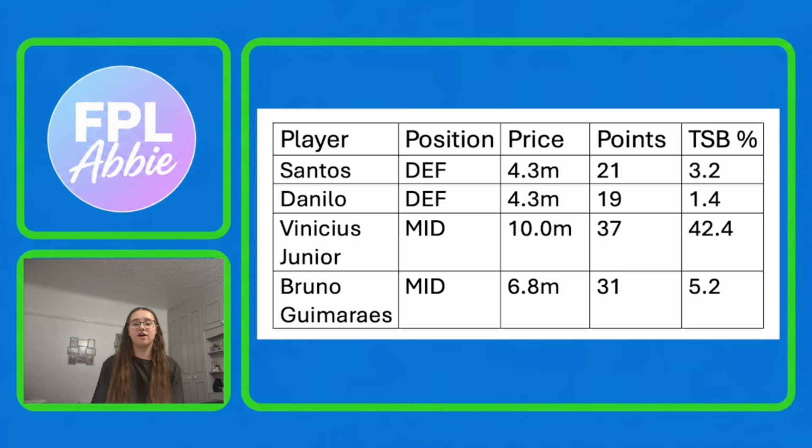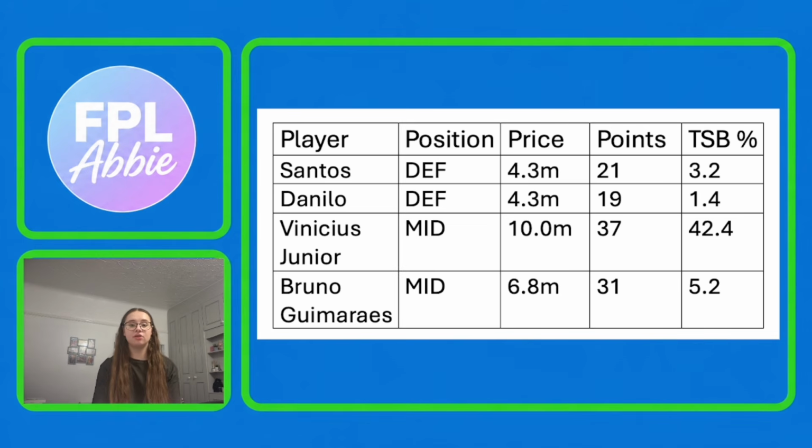And then the third team that I think we should be looking to target is Brazil. So now we'll take a look at some of their players. I've got two defenders that I like. So this is Santos and Danilo. They are both priced at 4.3 million. Santos has picked up 21 points, Danilo has picked up 19. Santos is 3.2% owned and Danilo is just 1.4% owned.